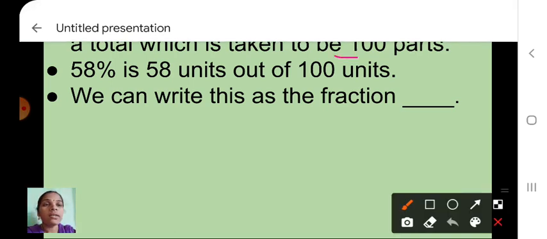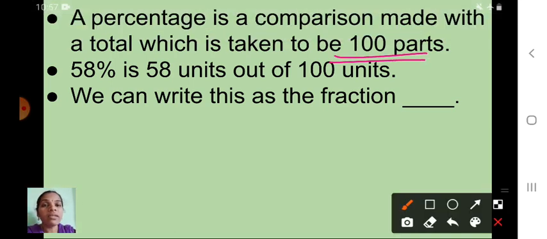So 58 percentage is 58 units out of 100 units. So the total capacity of the dam is what? 100 units. So out of 100 units, the water is what? 58 percentage. That means 58 units out of 100 units.